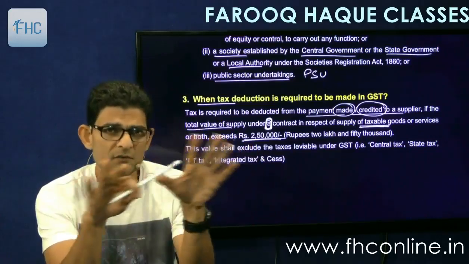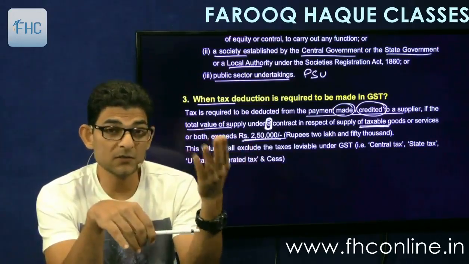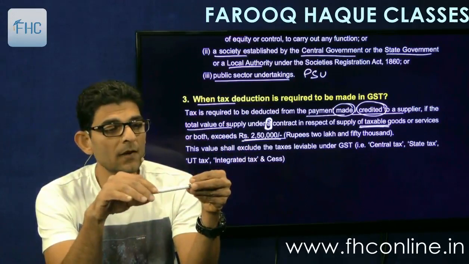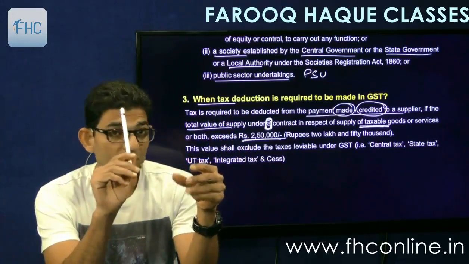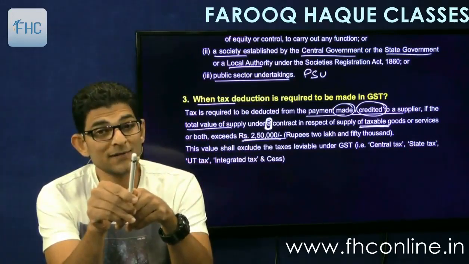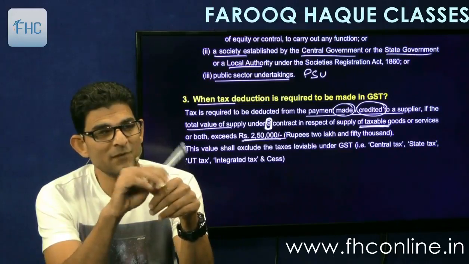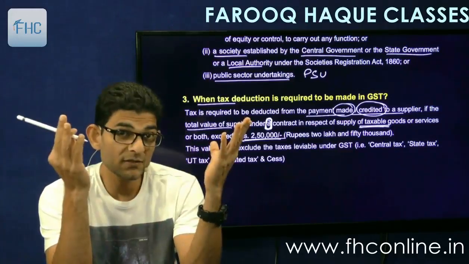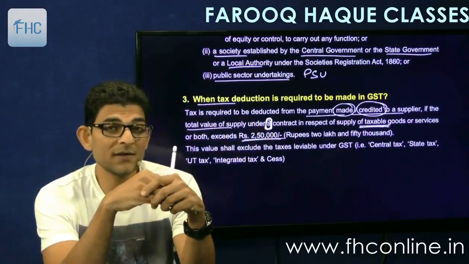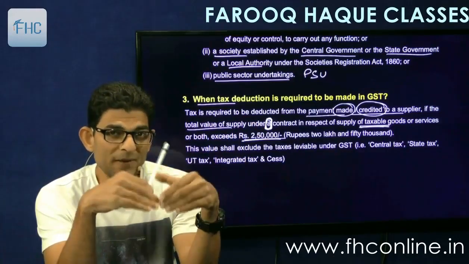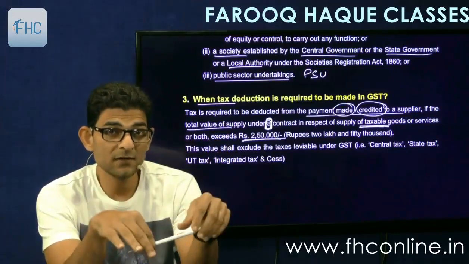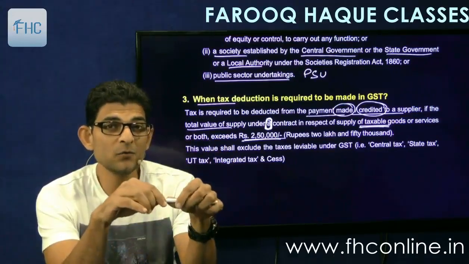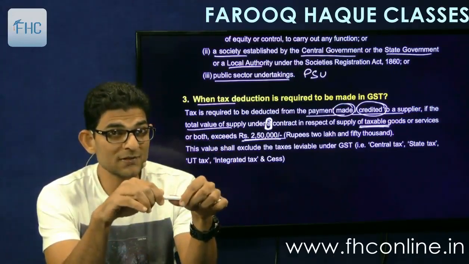There are 6 different separate contracts for supply of taxable goods or service. The value of each contract is 2 lakhs. But into 6 becomes 12 lakhs. So government is going to pay me 12 lakhs in this year. Are they going to deduct tax at source?